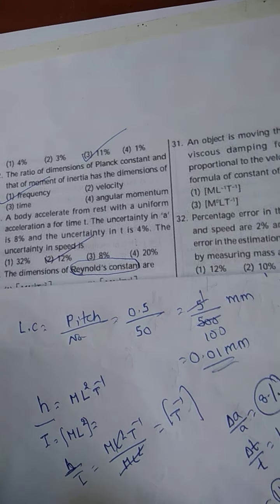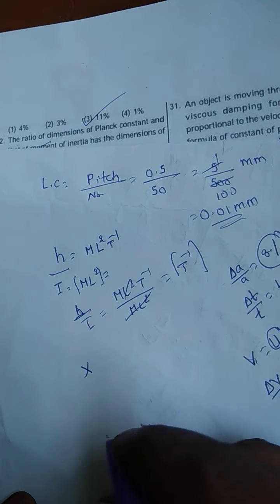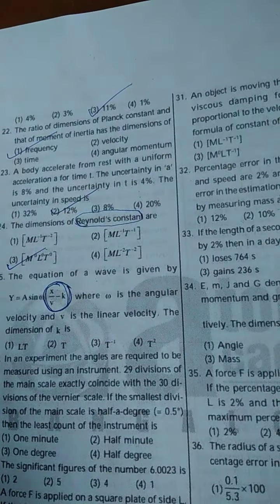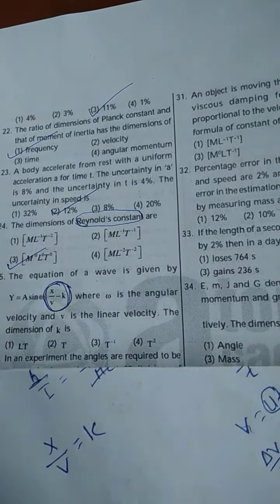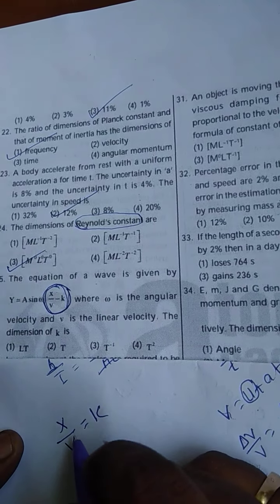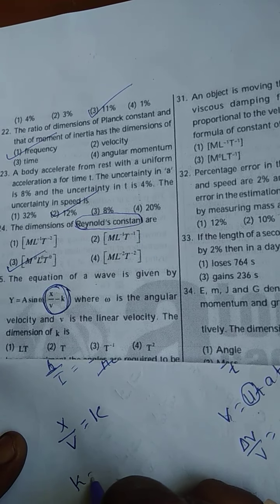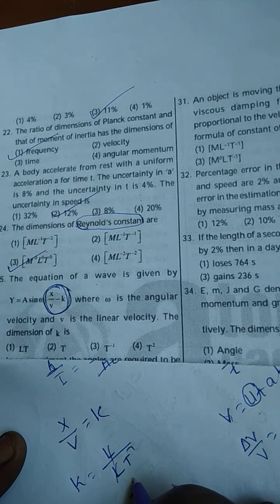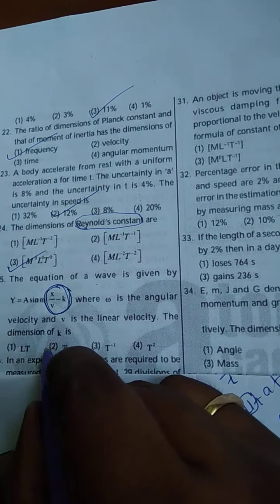So x by v is equal to k. Is it right? So k is equal to L by L T power minus 1. L cancels, T comes to the numerator, so the dimension is T.